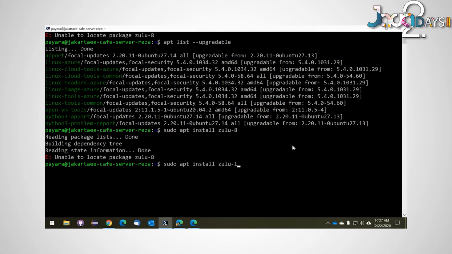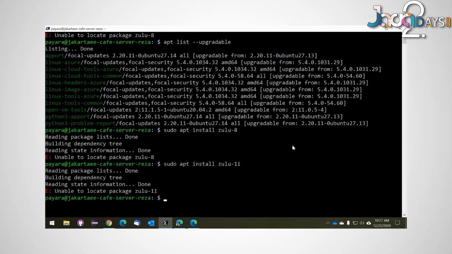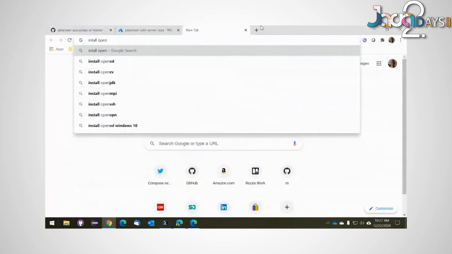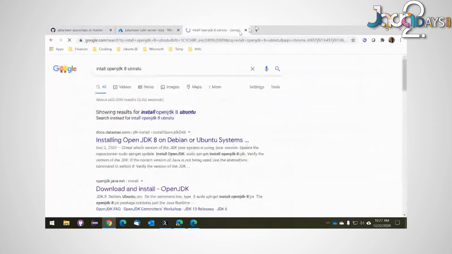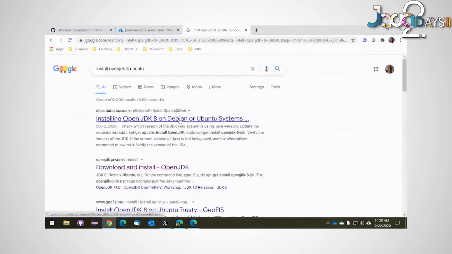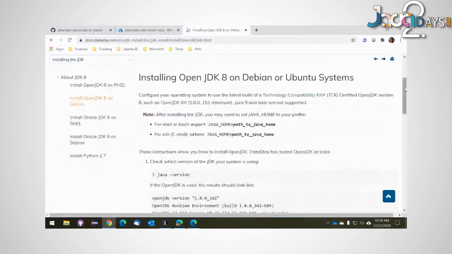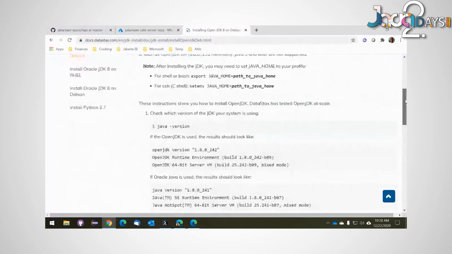Let's try Zulu 11. Interesting. So that also did not work. So let's try installing OpenJDK. Okay, so hopefully everything will be fine here.